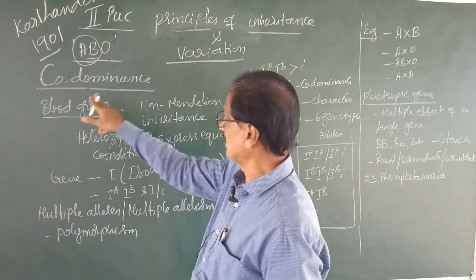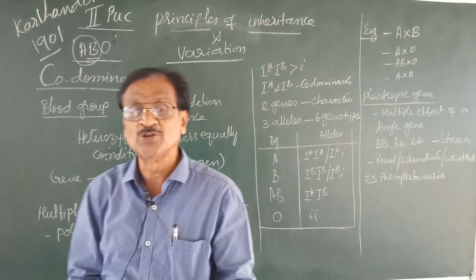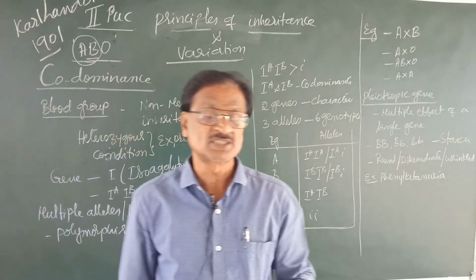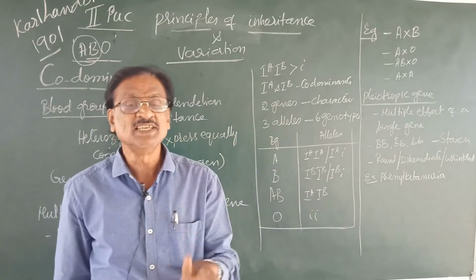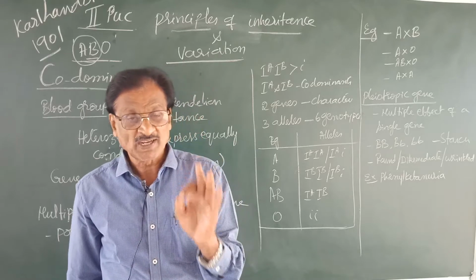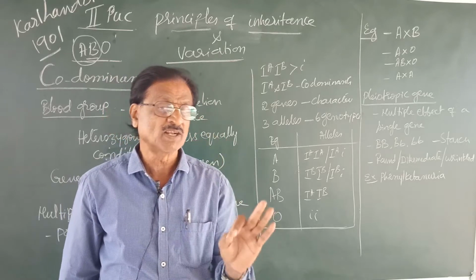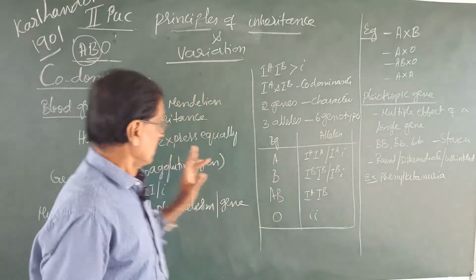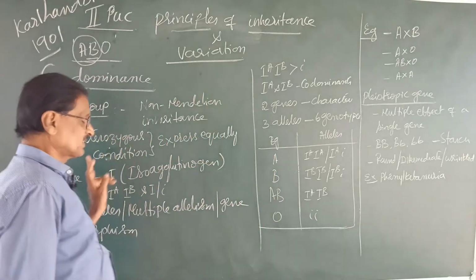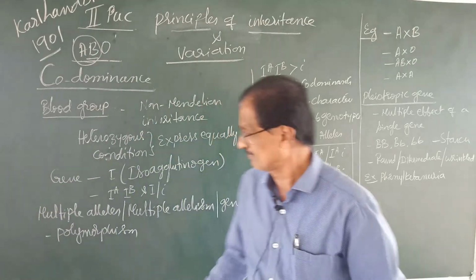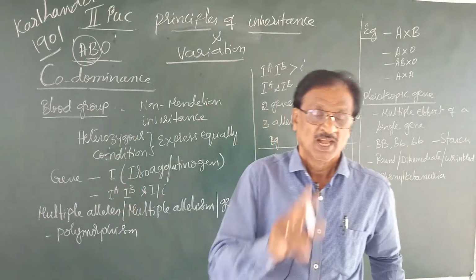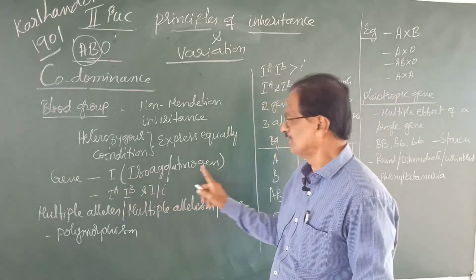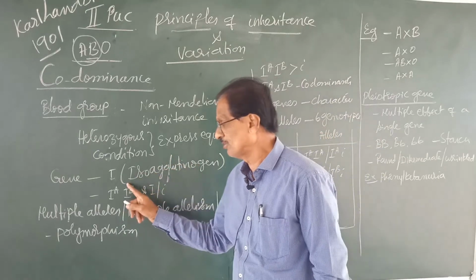Now, the typical example for this is the blood group. Remember, each character of an individual is controlled by what? A gene. And the term factor was used by Mendel because he was not aware of the term gene. So here, the blood group is controlled by a gene by name I. I stands for isoagglutinogen. What is iso?